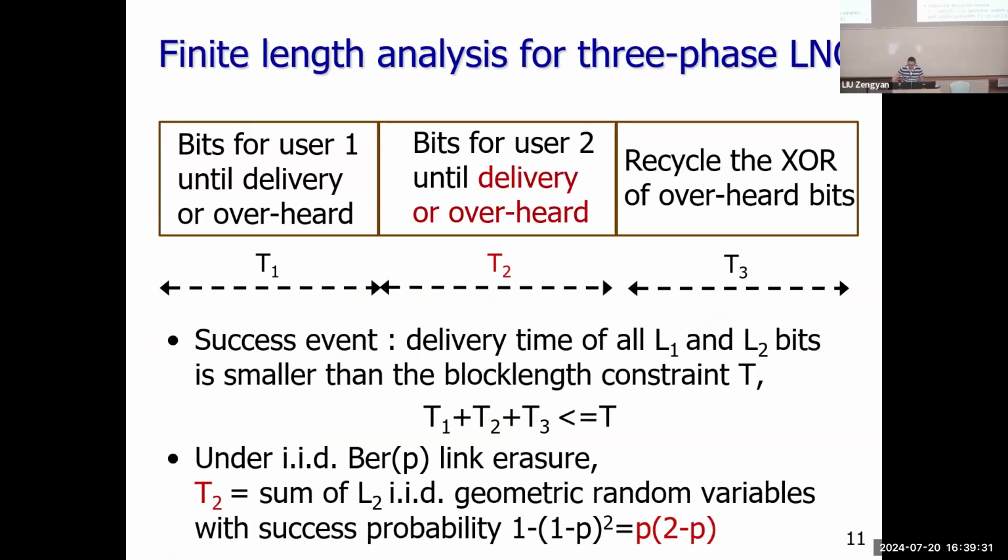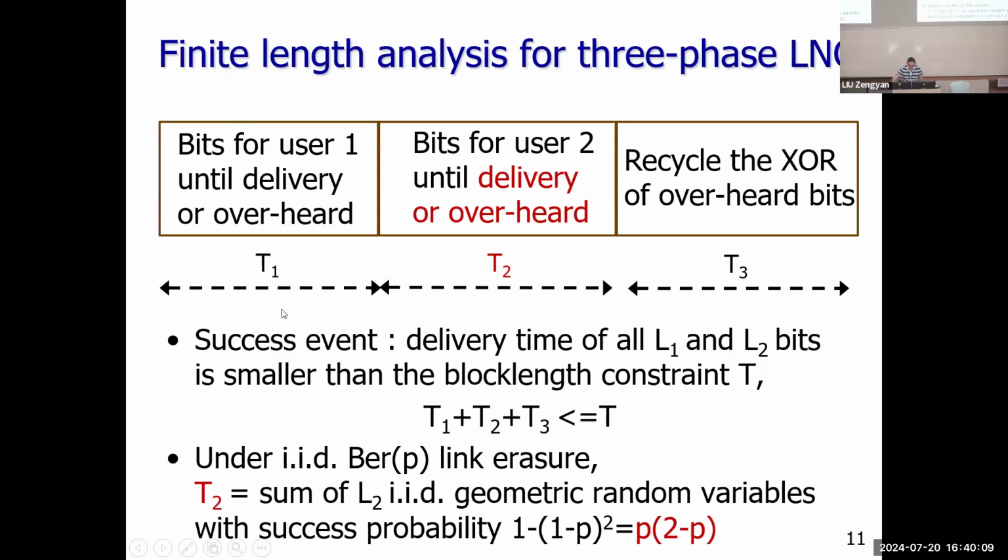So here I briefly overview the finite length analysis of this three-phase LNC. In the first phase, we must send the bits until at least one receiver receives it, so either the bit is received by the target user one or it is overheard by receiver two. The second phase is also the same. And for the third phase, we recycle the XOR.